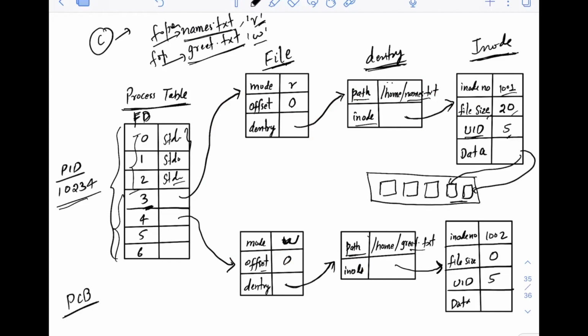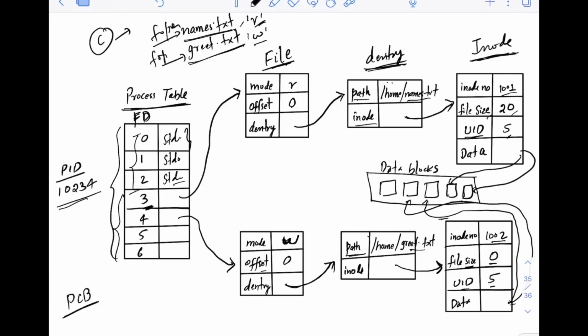Similarly, you have the inode here of the second file, greet.txt. The inode number is there. File size is initially 0, since let's say you have just opened it but have not written anything. The user ID is again, let's say, 5. Once you start writing, the kernel will allot some blocks for this, maybe this, and when you have finally written, this one, okay? This will point to the data blocks. These are basically the data blocks on the disk.